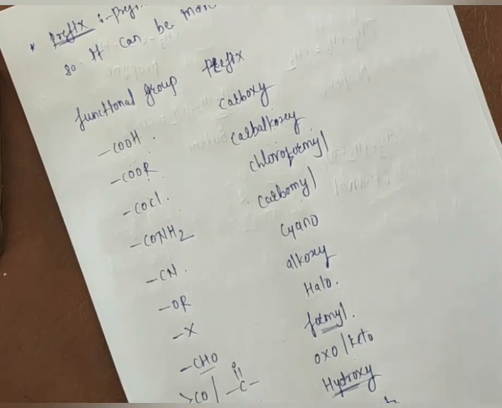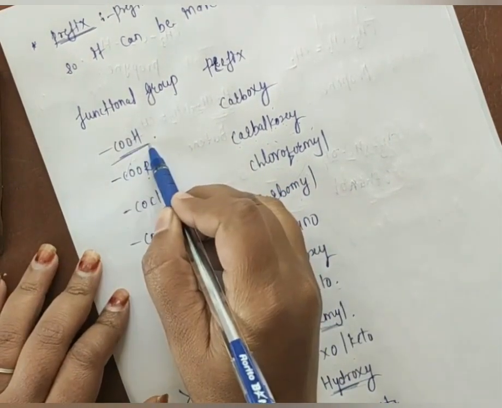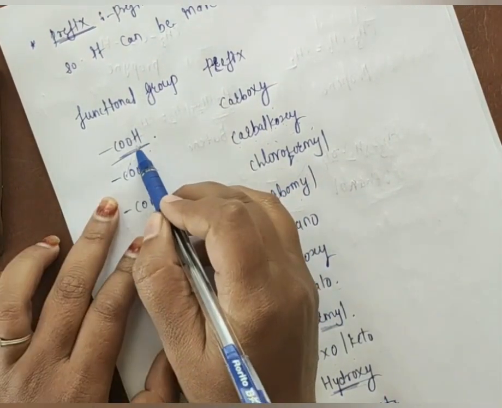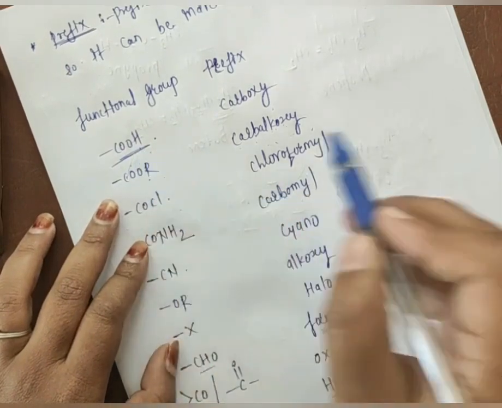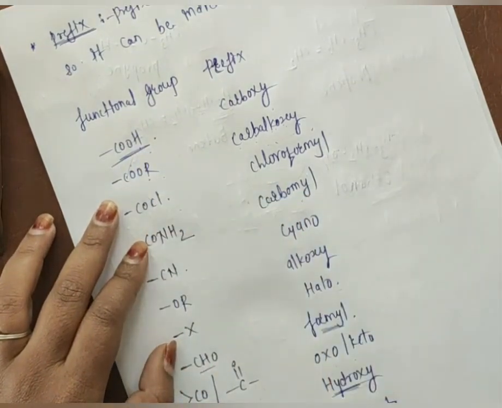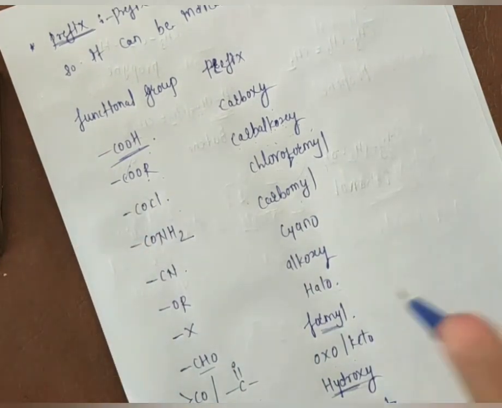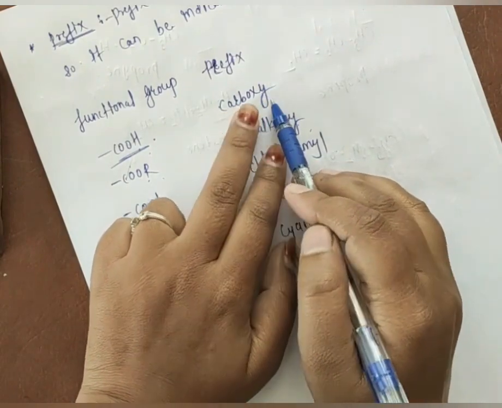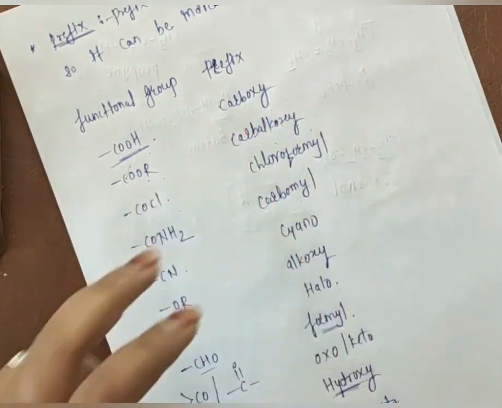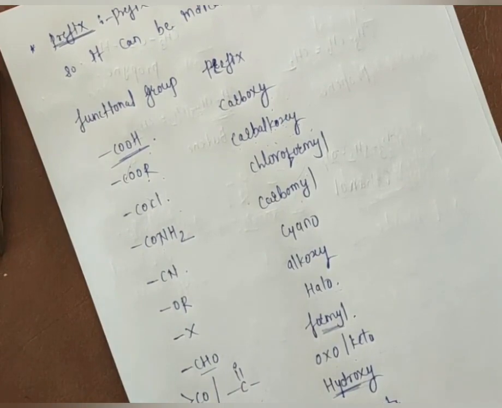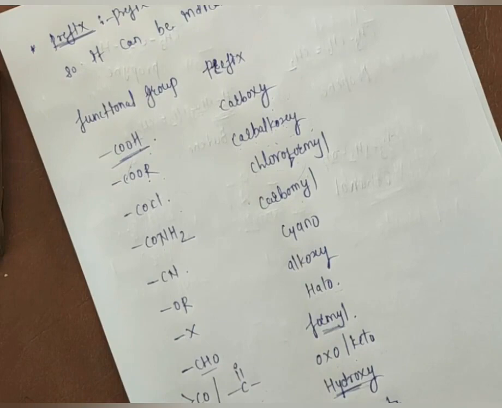Suppose in your exam, if they give COOH, you should know that COOH is a carboxylic acid, and we have to use the suffix OIC acid. That is, at last we have to add the suffix OIC. But which prefix are we using there? Carboxy, as a prefix we are using there. You should remember that. Then only can you understand how to give the name of a particular organic compound. Don't worry, I will solve many more examples, then you can easily give a name for an organic compound. Thank you.